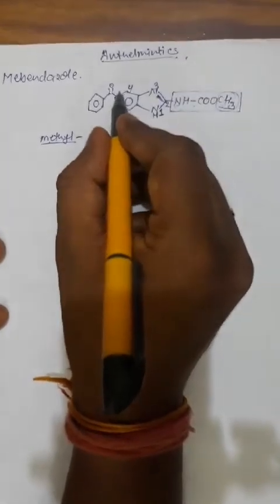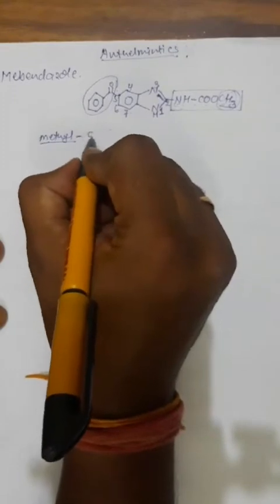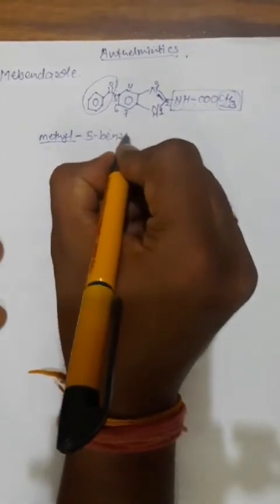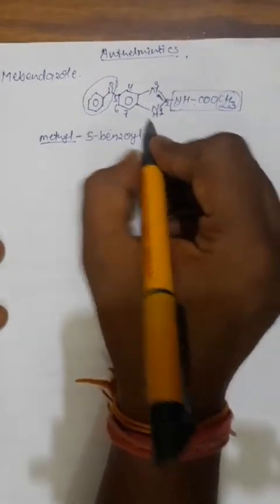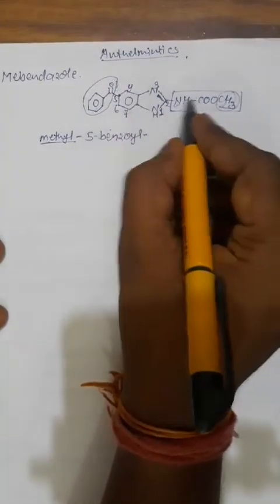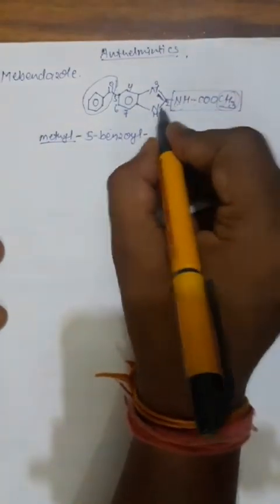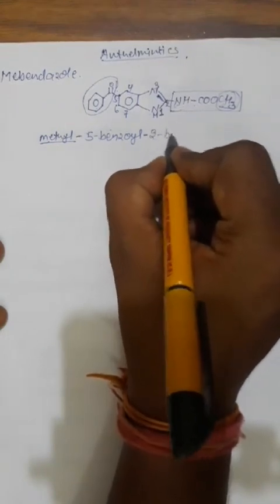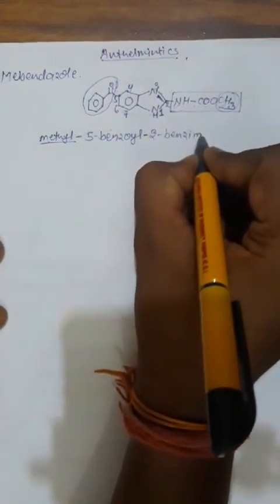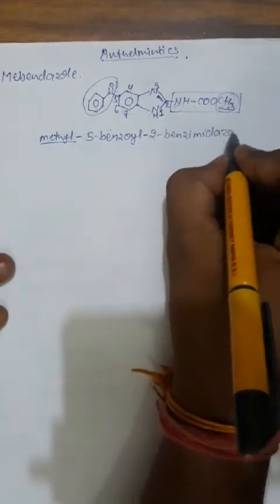The fifth position contains this one, which is called benzoyl, C6H5CO. So this is 5-benzoyl, and this benzimidazole is itself connected with this carbamate from the second position. So this is 2-benzimidazolyl.